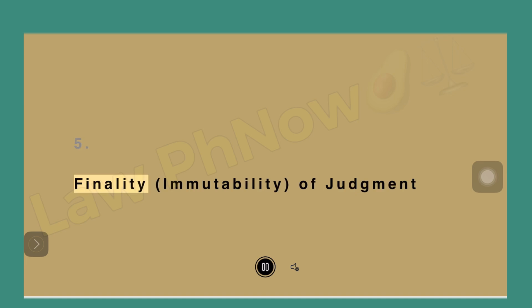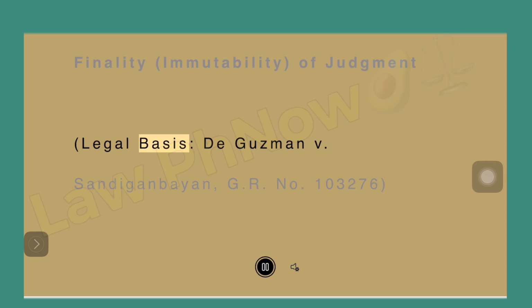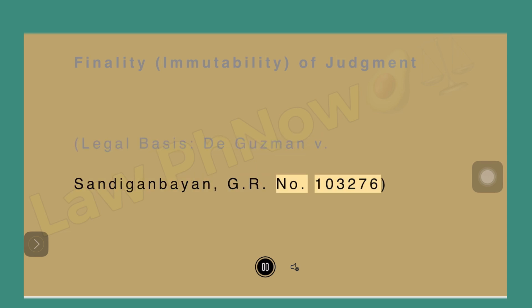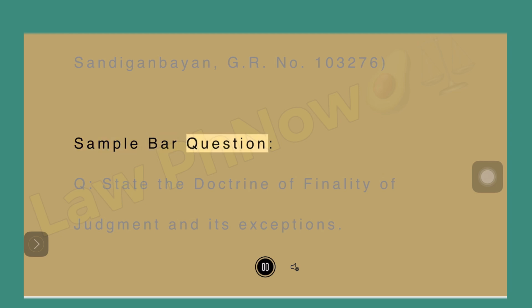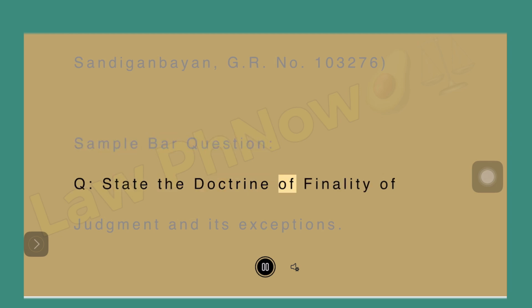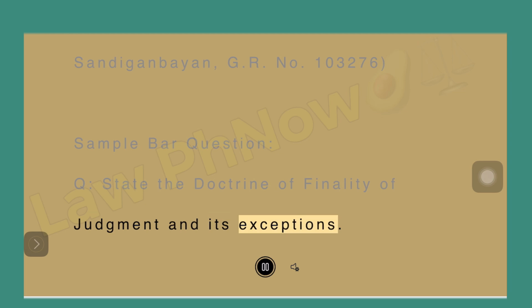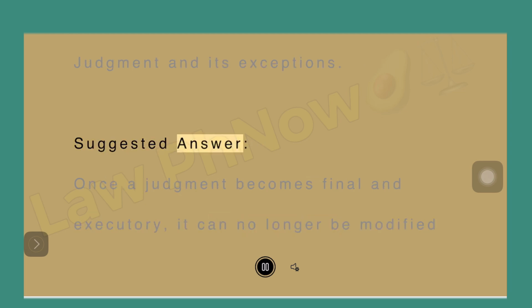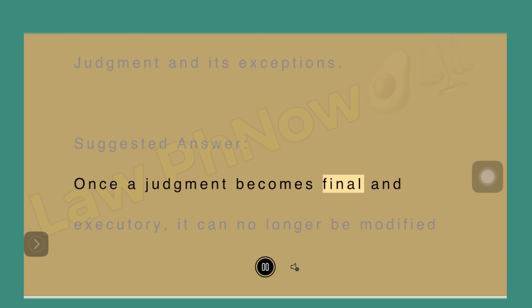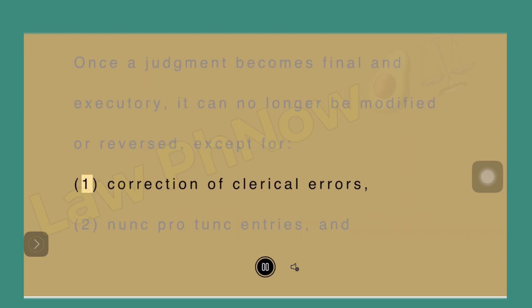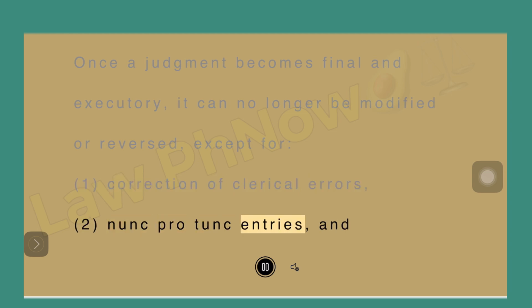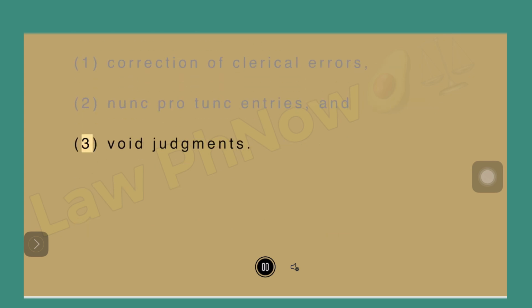5. Finality, immutability of judgment. Legal basis, De Guzman v. Sandiganbayan, GR number 103276. Sample bar question. Question: State the doctrine of finality of judgment and its exceptions. Suggested answer. Once a judgment becomes final and executory, it can no longer be modified or reversed, except for 1. Correction of clerical errors, 2. Nunc pro tunc entries, and 3. Void judgments.